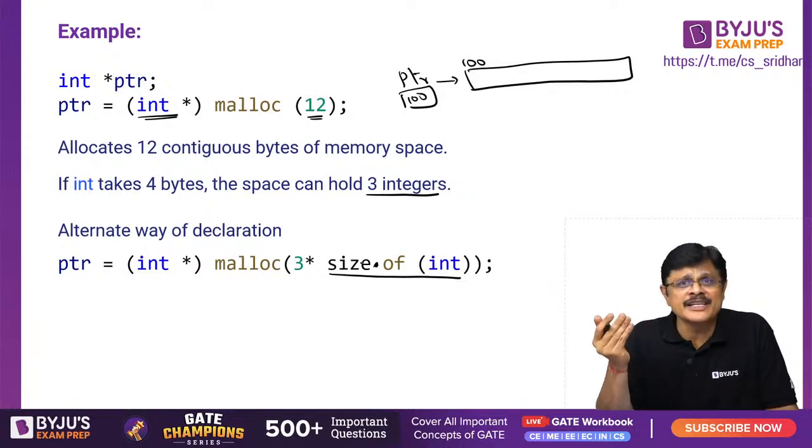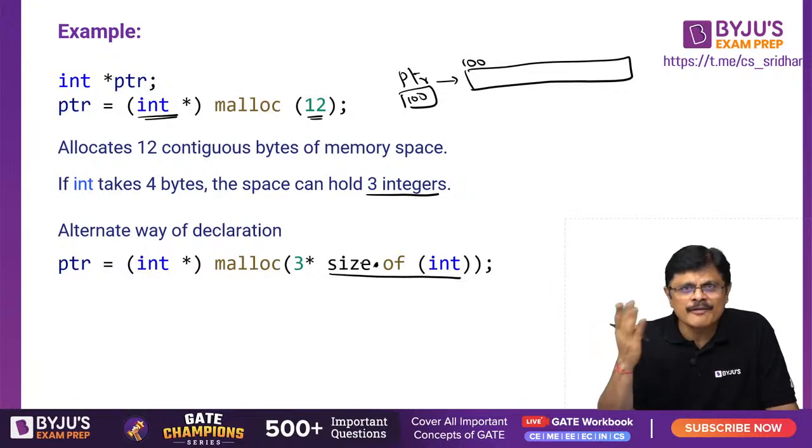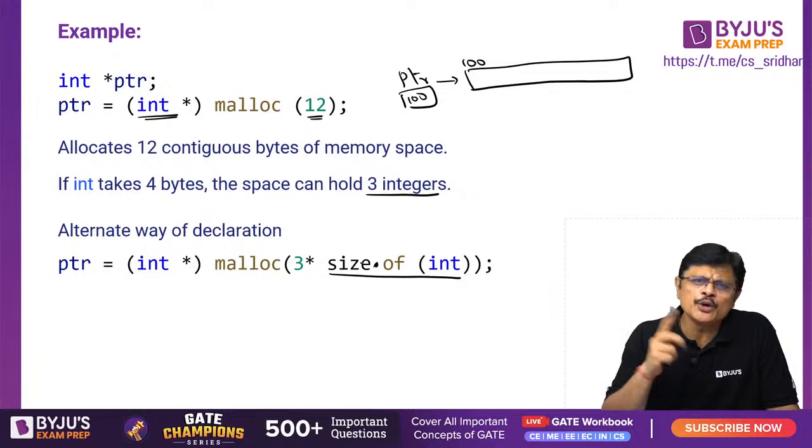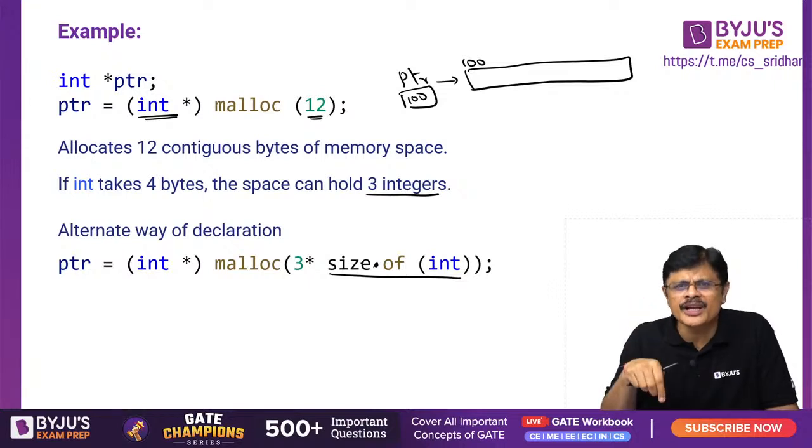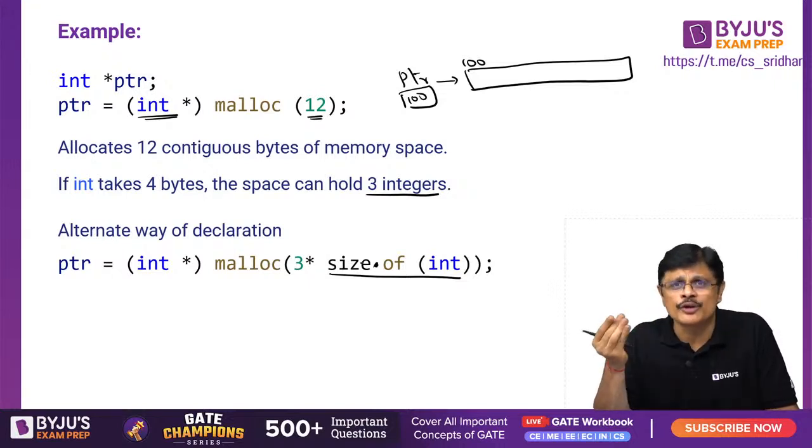You don't know how much the size of an integer is. So you can call sizeof int. That will give you the number of bytes allocated for an integer, multiplied by however many integers you want to store. If you want 3 integers, you can say 3 into sizeof int. Suppose you want 3 characters, 3 into sizeof char. If you want 4 float variables, 4 into sizeof float. You can do it like that.